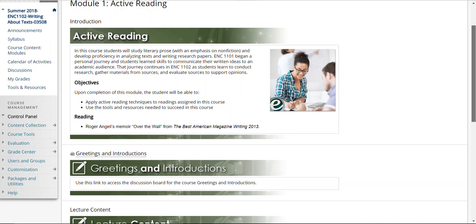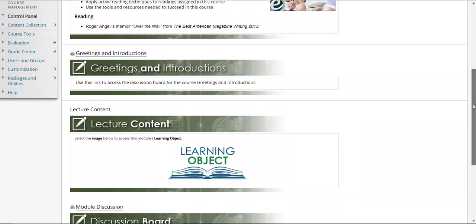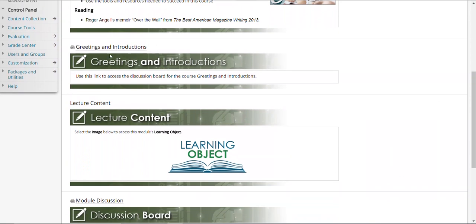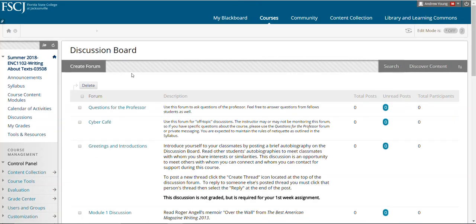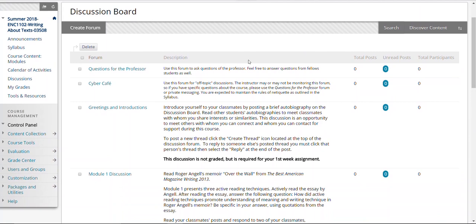Okay, and so if you scroll down, this is one of the first items you're going to have to complete. It's a greeting and introduction. Okay, and so this is going to take you to our discussion board. For each module, you will have some kind of discussion board feature. And if you click on this, okay, here is our discussion board. So now that we're here, I'll just talk about this briefly. I should note that that option is located right here as well. So there's a little redundancy between some of this, but it's done this way to set up something that's more convenient for you. Okay, so the first option within our discussion board is questions for the professor.